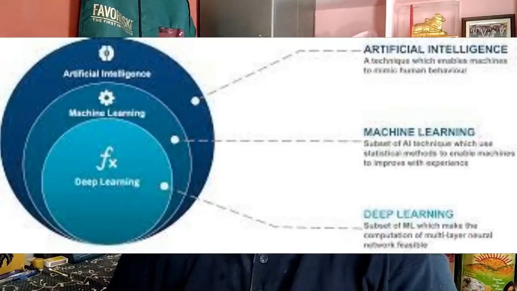What is machine learning in simple words? Machine learning is a type of artificial intelligence that allows software applications to become more accurate at predicting outcomes without being explicitly programmed to do so. Machine learning algorithms use historical data as input to predict new output values.